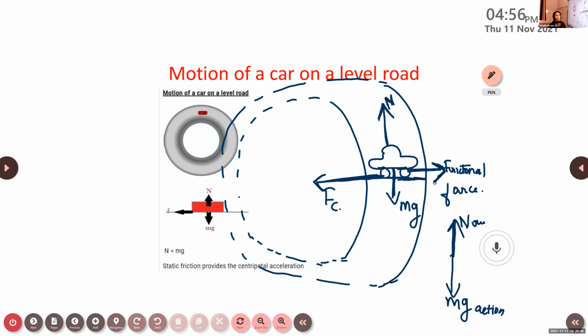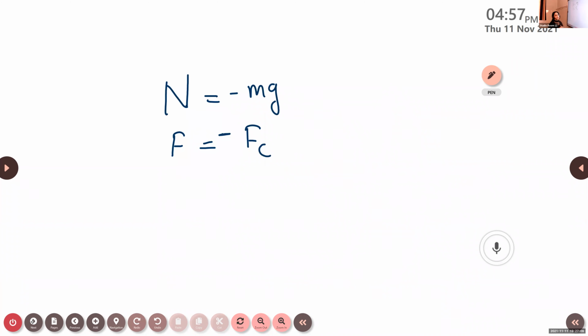Then we discuss the balanced case. What are the different cases of balancing the different types of forces? From the figure, it is clear that the action force mg is balanced by the reaction force N. So we can write N is equal to minus mg.